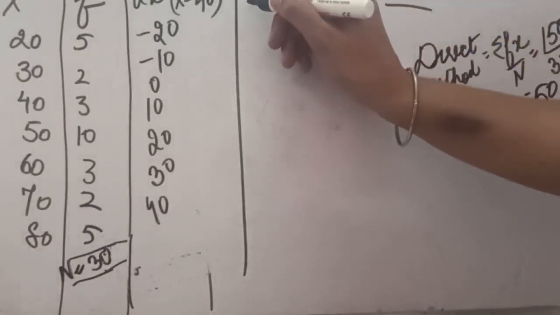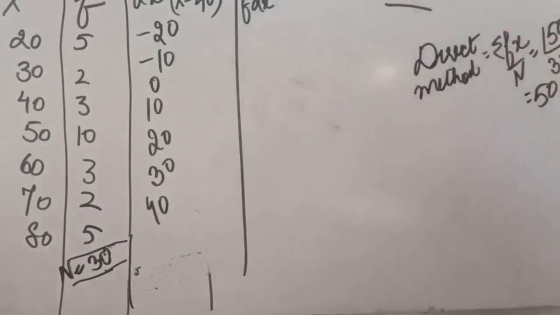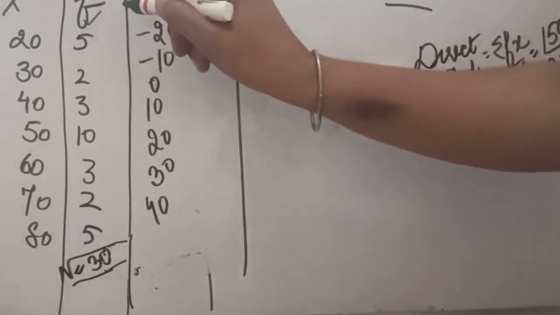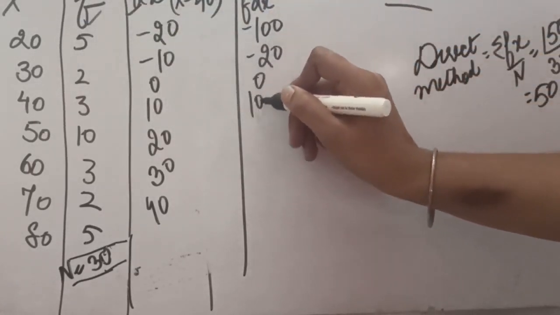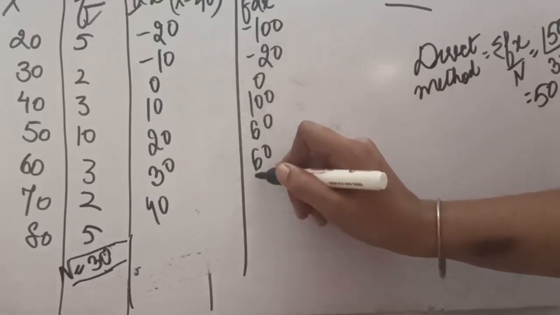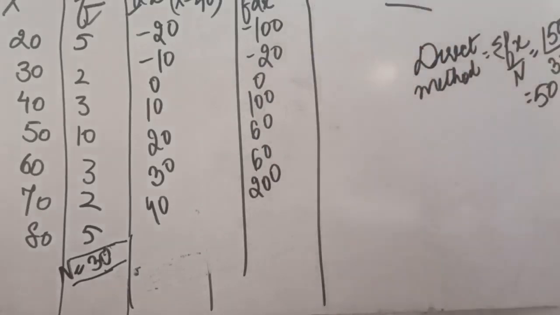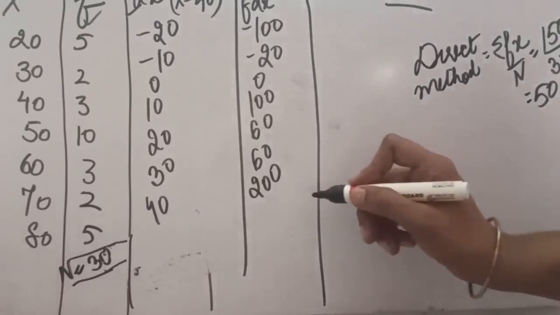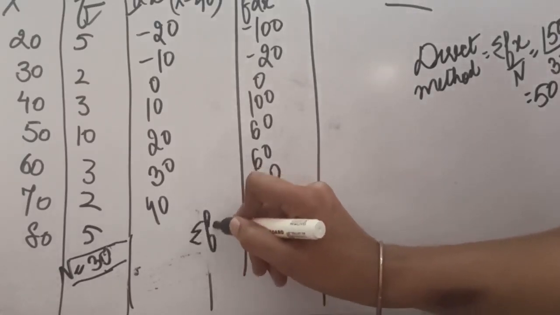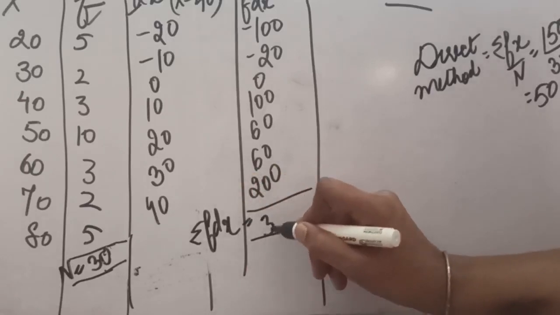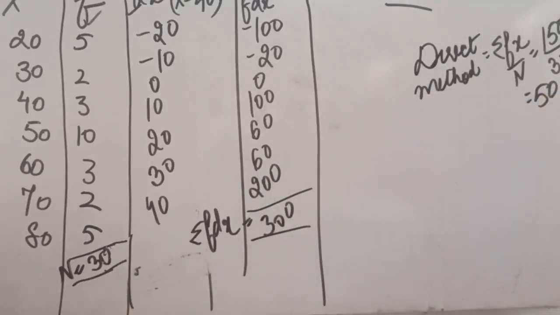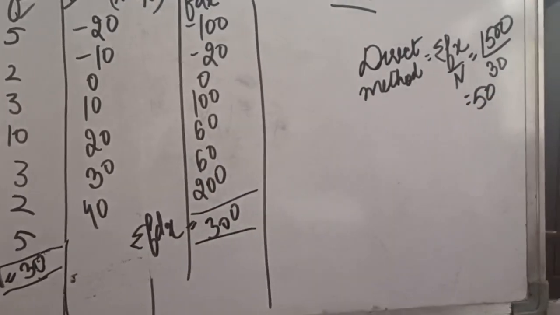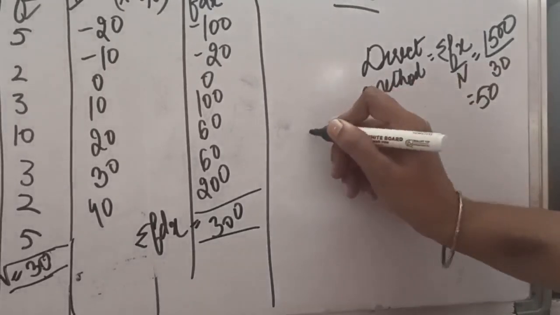After this, according to the formula, I will have to calculate f dx. So this is frequency, this is dx. Let's multiply this: minus 100, minus 20, 0, 100, 60, 60 and 200. So it will give us the calculation of f dx. When we solve it, our sigma f dx comes out to be 300, and n comes out to be 30. Now let us apply these values in our second method, that is the shortcut method.